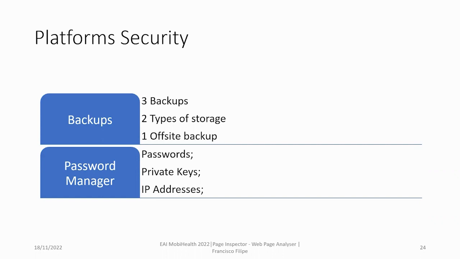This policy is known as 3-2-1, 3 backups in 2 types of storage, with at least one of them being off-site. Therefore, every night 3 full copies of the server are made, a local copy, another on an external device, and another on a cloud service. We also use the password manager to assure the security of passwords, private keys, and other types of important information.